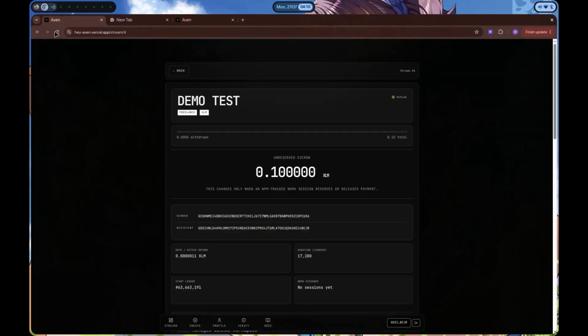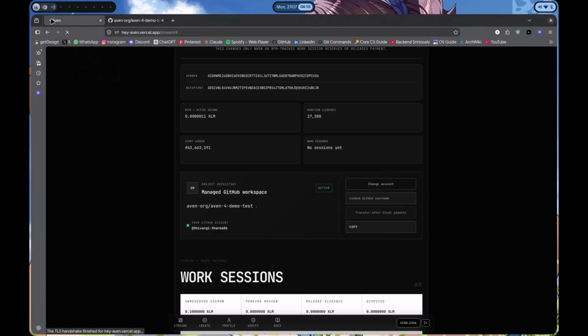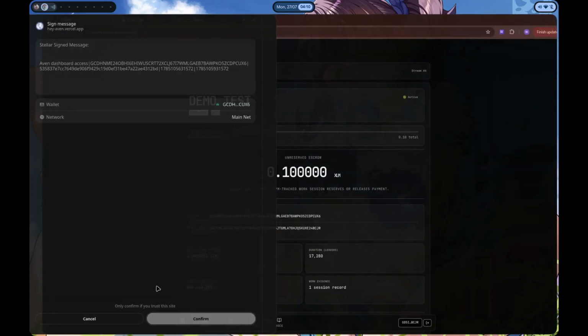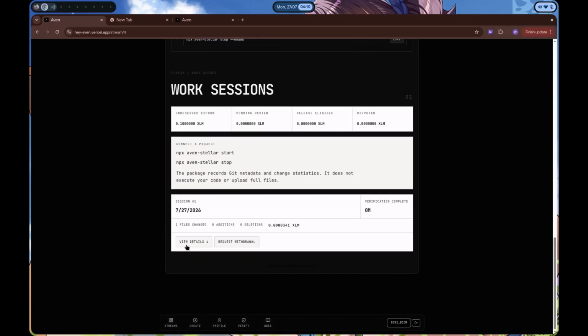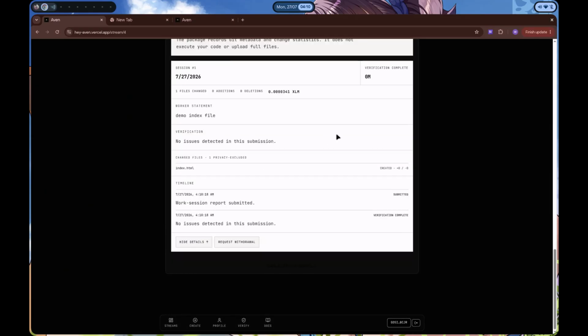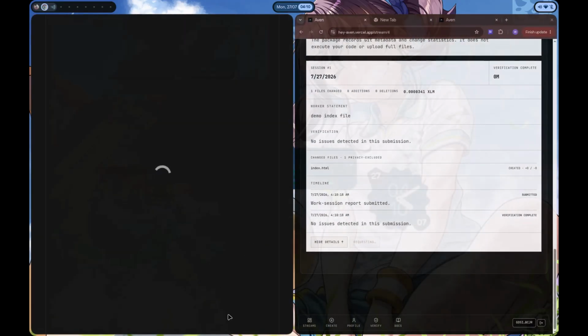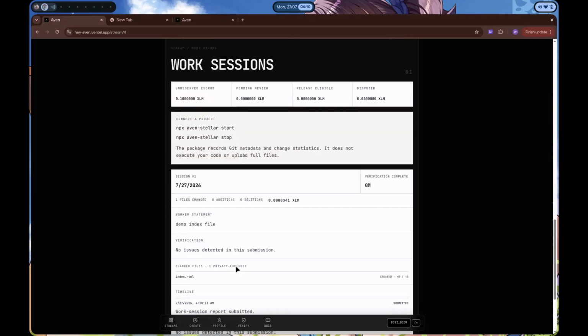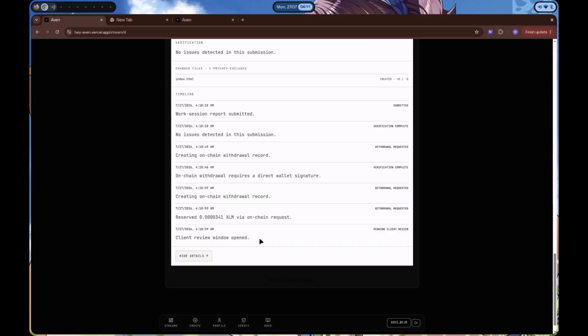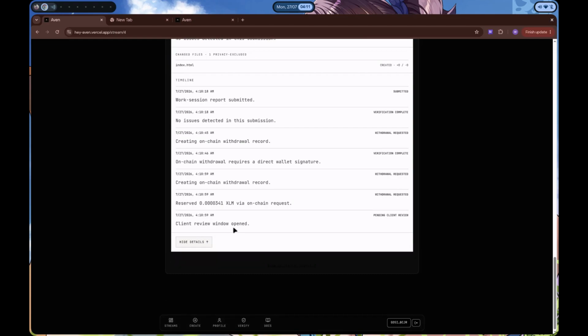Now if I go here and refresh both the dashboard for the client and for the freelancer, I'll see that the file has been submitted, and from the freelancer side, I can request for a withdrawal. When I click on request for the withdrawal, I sign this transaction with my wallet, and then the request for the withdrawal will be sent to the client. So once this is confirmed, I'll see here that the client review window has opened and the reserved XLM has been requested for the payment.